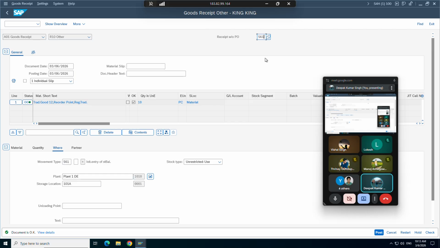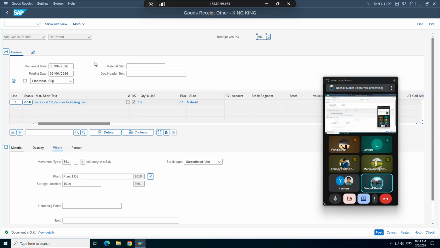Whenever you are moving any goods, let's say you are selling goods also. When the actual sale happens, the customer places the order and you sell the goods to the customer. That time also the goods movement is happening, from your plant to the end customer in the real world. So that movement type is 601. So a few movement types you also need to remember. At least remember 601 when the actual sale happens to the customer, and 561 for initial entry.